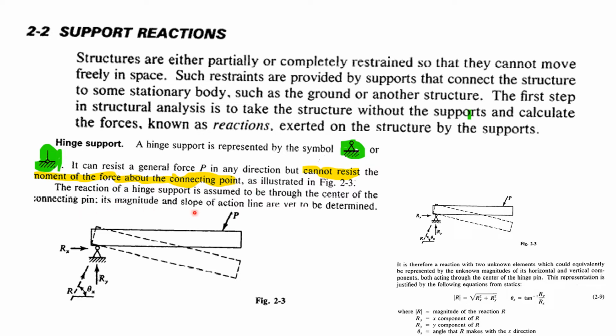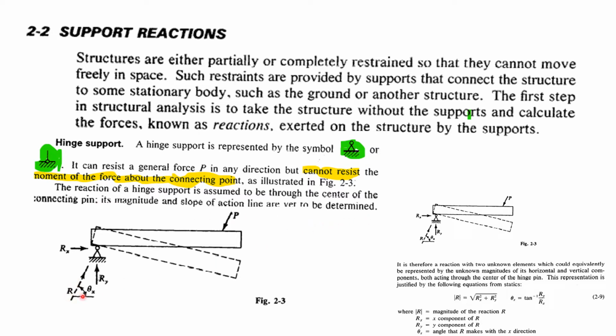The reaction of the hinge support is assumed through the center of the connecting pin. You can see this is the pin point. So at that center, all these reactions are passing through. That's how we assumed it, and it actually participates like that only. Its magnitude and slope of the line of action are to be determined.